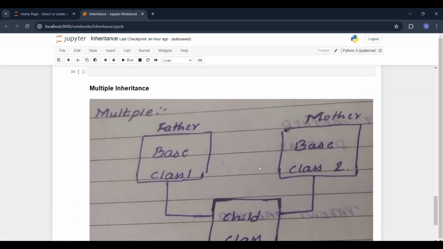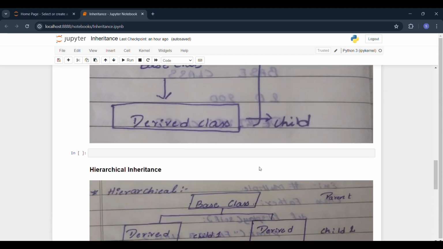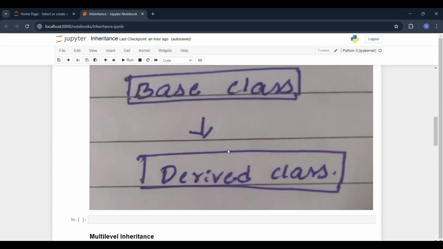I hope you guys understood all the four inheritance types available in Python.